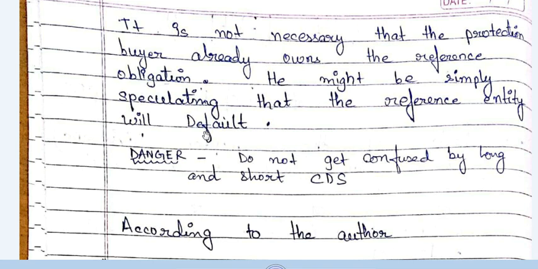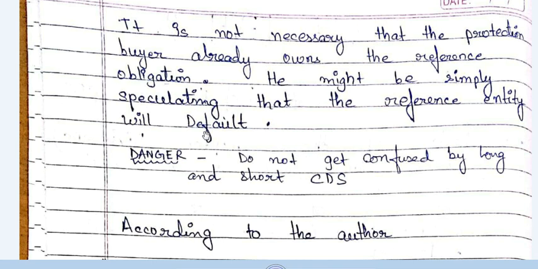And then maybe an offsetting party that believes Apple's credit quality will improve may sell a CDS. So now it actually becomes a buy-sell thing. Understand that it is becoming a tradable product, where I as a protection buyer have a different view on an entity, and the other party as a protection seller has a different view on the entity. So we both enter into offsetting contracts. I buy the CDS, he sells the CDS. If I buy a CDS, I have to pay the premium.